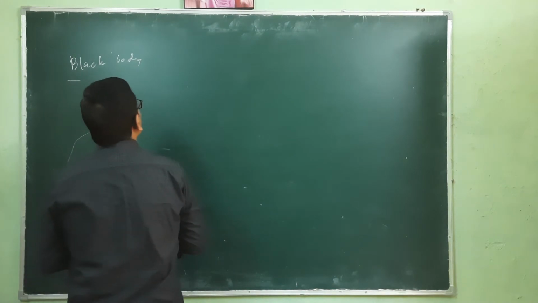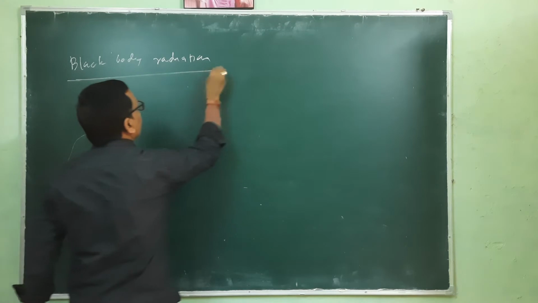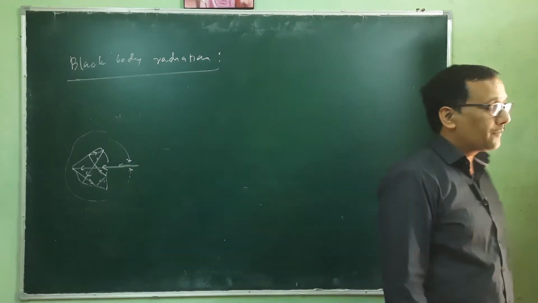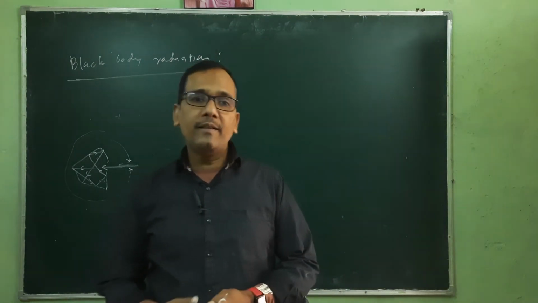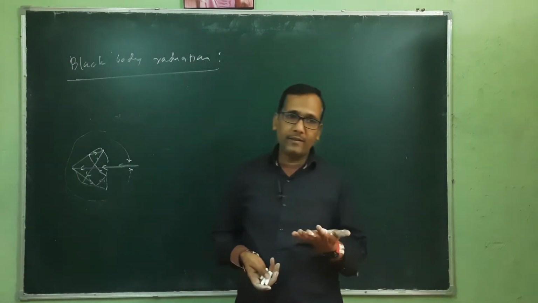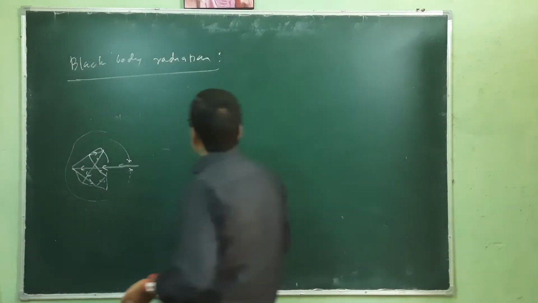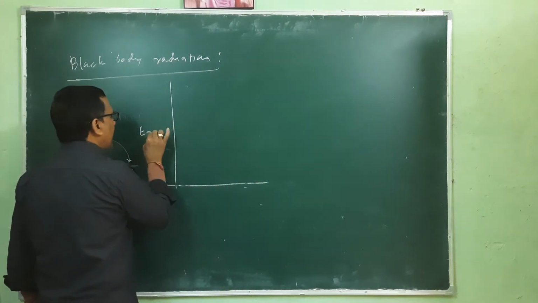This is black body radiation. A black body is that body which absorbs energy, and if it absorbs energy, it will emit thermal energy, and the emission of that thermal energy varies with temperature as well as wavelength. So we will have one plot. This is E lambda.